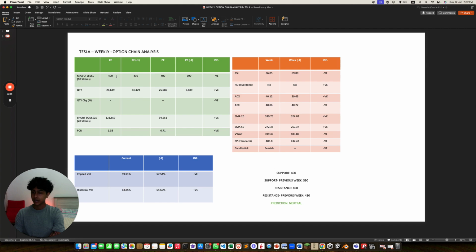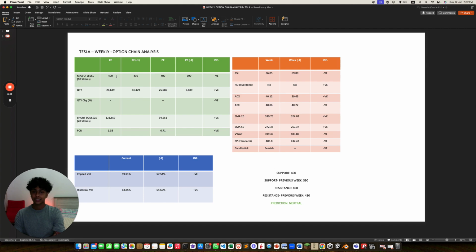Implied volatility is higher, that's negative, and historical volatility is lower, that's positive. RSI is lower, that's negative. There's no divergence, that's positive. ADX is higher, that's positive. ATR is higher, that's negative. Both EMAs are higher, that's two positives.